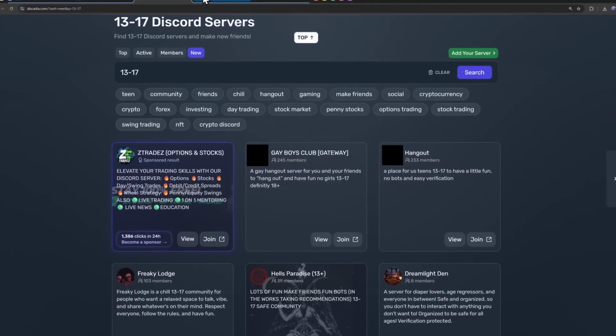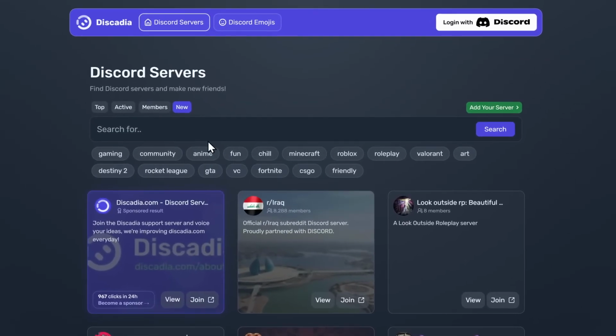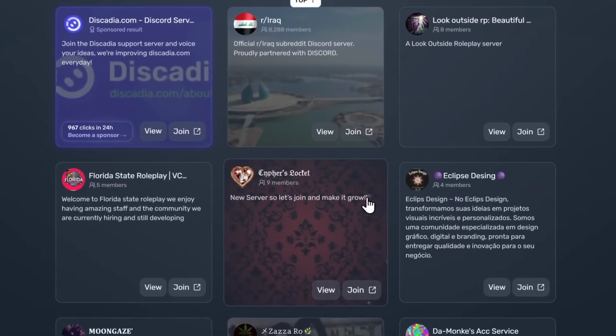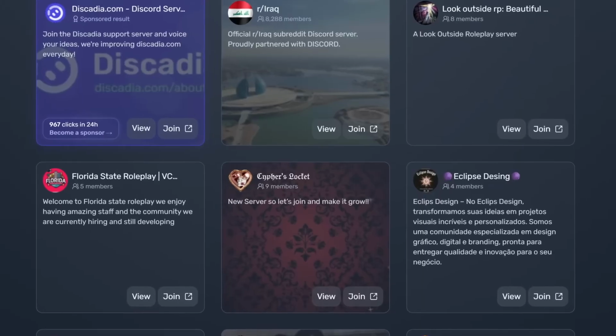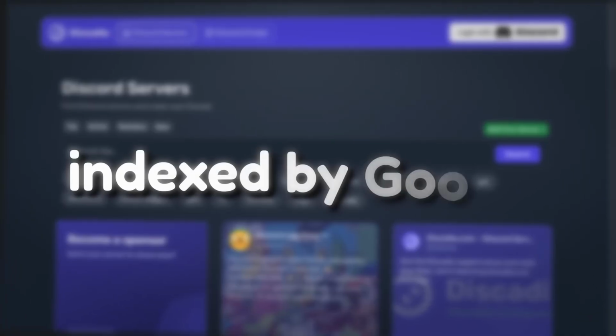There's two problems with this sort of thing. First, if you are just a normal Discord user and you go on a Discord listing website like Discadia, there is statistically a chance that you might find a Discord server that has CSAM content. But the second problem is the fact that these websites are indexed by Google.